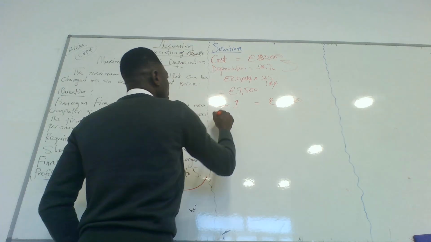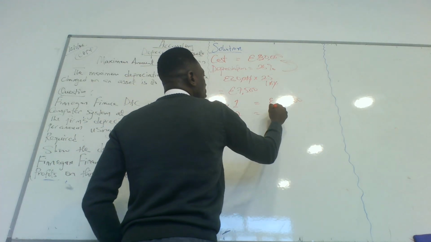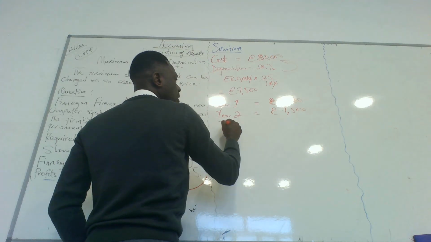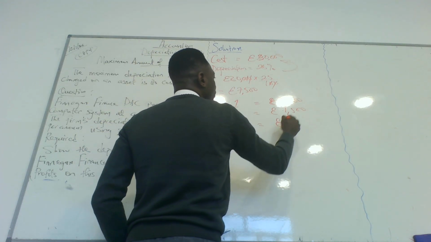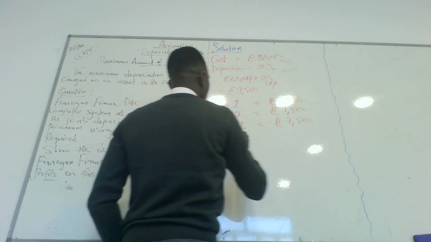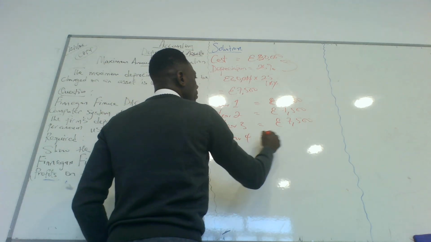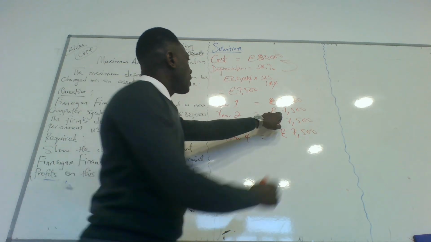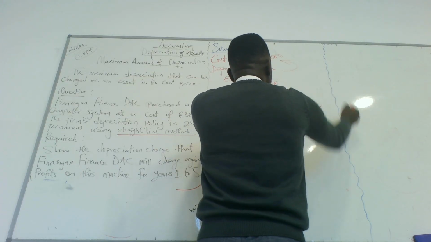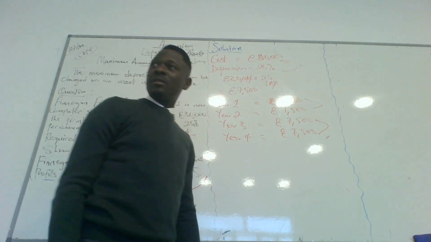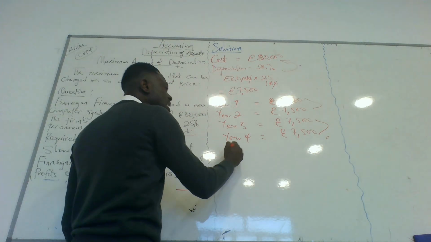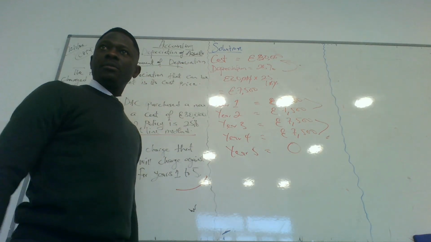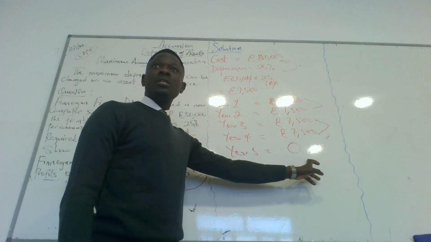7,500. Year 2, 7,500. Year 3, 7,500. Year 4, 7,500. 15,000. 15,000. That is 30,000. That's the cost of the asset. Yes or no? So it simply means in year 5, it is what? 0. We can't charge depreciation on year 0.